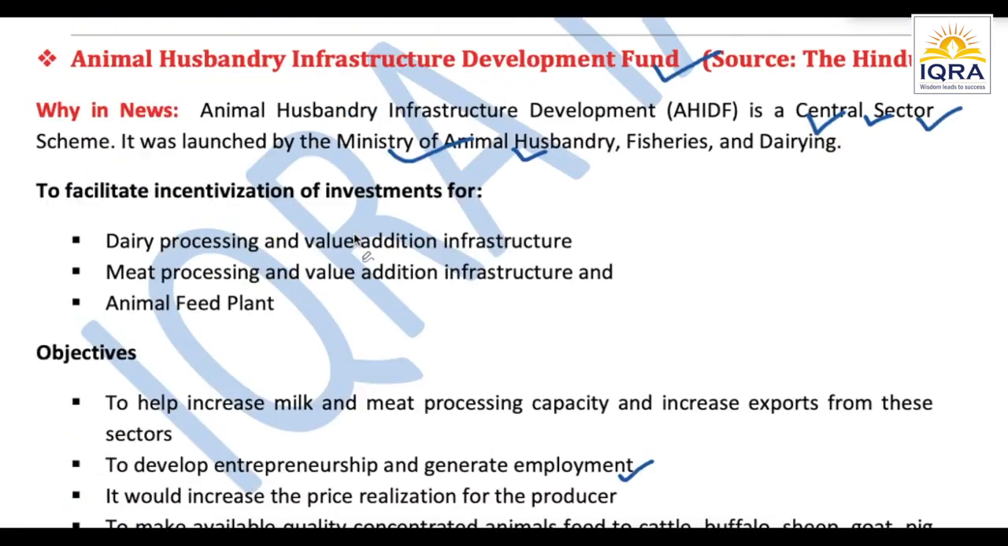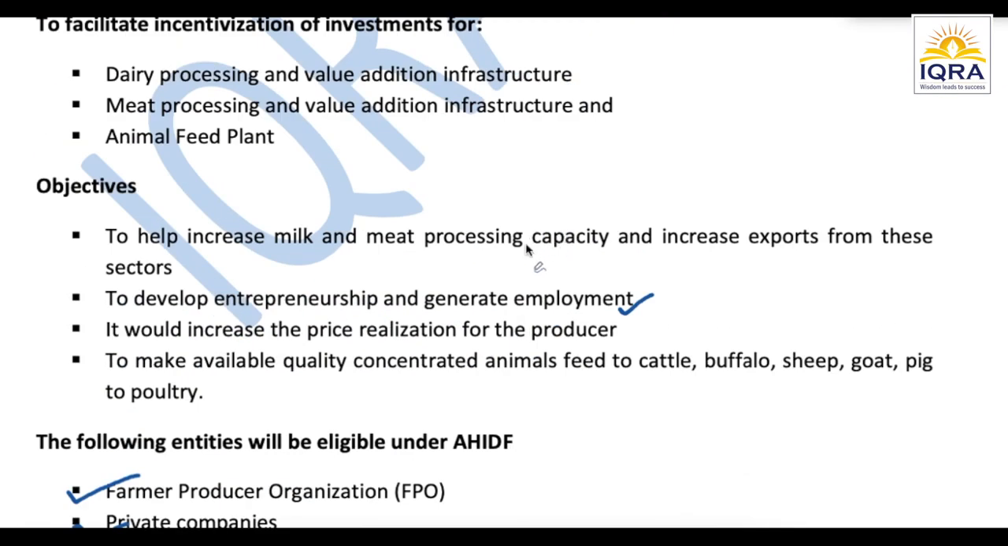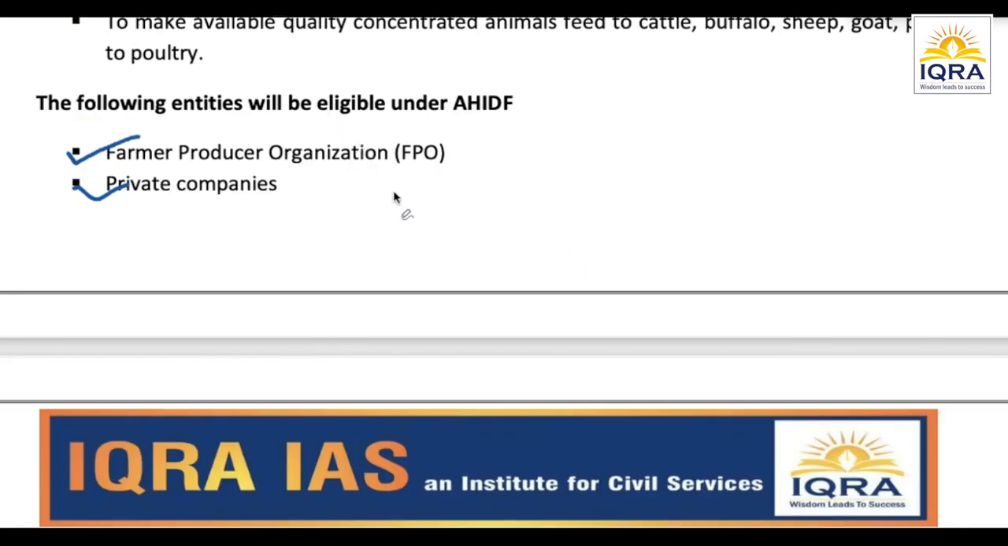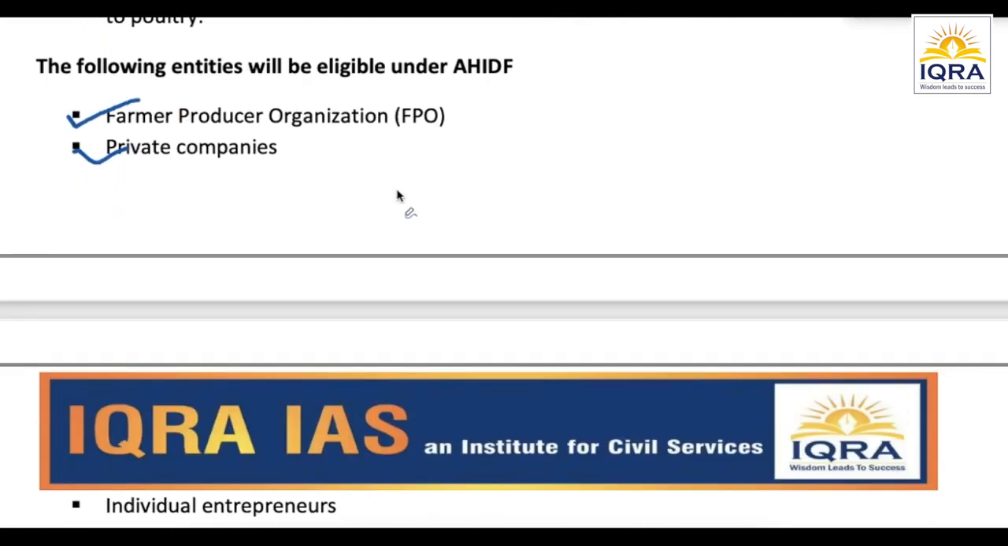So to summarize this topic, we've read about the scheme, that it is a central sector scheme, it comes under this ministry, and this is the objective of the scheme, right? And these are the entities which come under the scheme. FPOs come, private companies also come, so almost everyone comes under this, right?